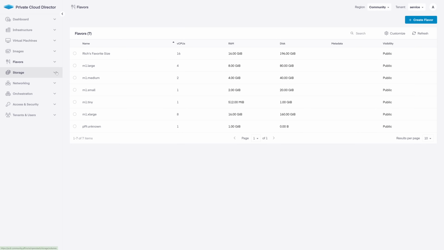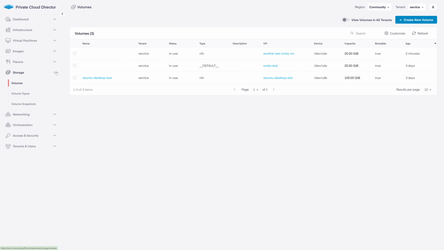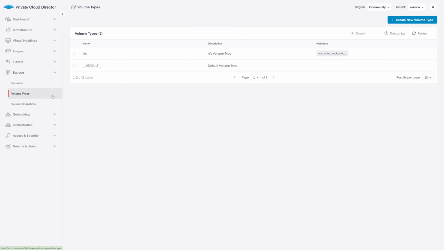Under Storage and Volumes, we can see all actively deployed volumes in our tenant, and if we select one, we can quickly edit that volume, create a snapshot, and delete it. Under the Actions dropdown, we have options to upload as an image if we want to create an image of the volume to deploy other VMs, and attach the volume. In volume types, we can see the available volume types in the cluster.